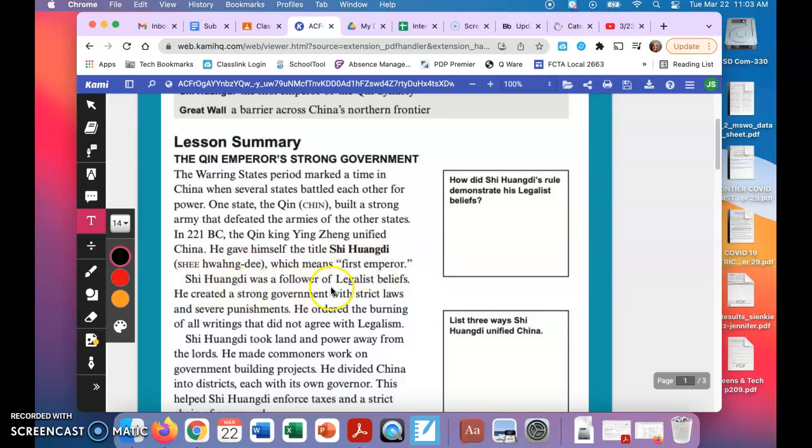Shi Huangdi was a follower of legalist beliefs. He created a strong government with strict laws and severe punishments. He ordered the burning of all writings that did not agree with legalism.